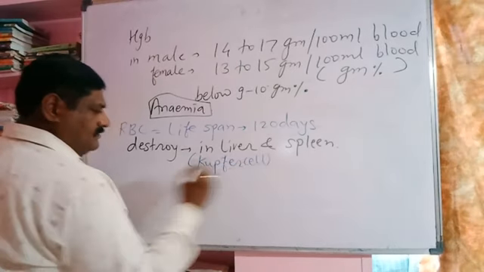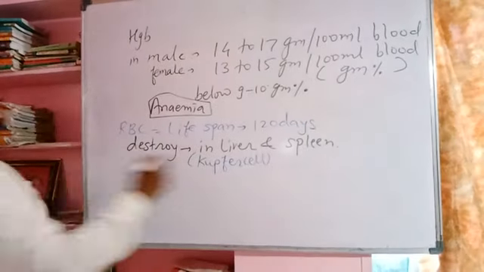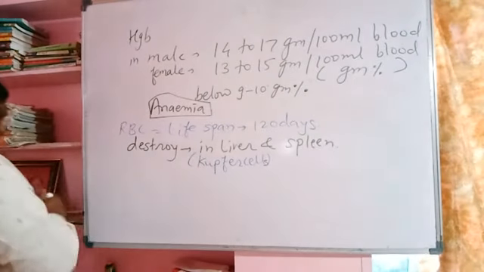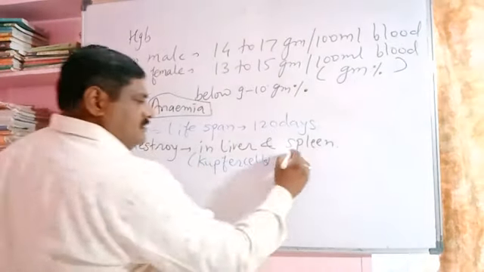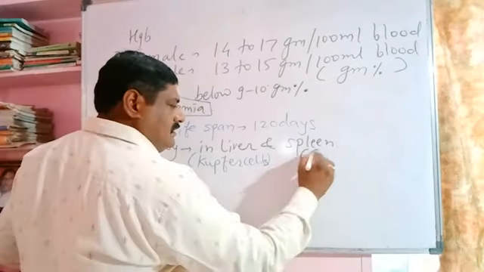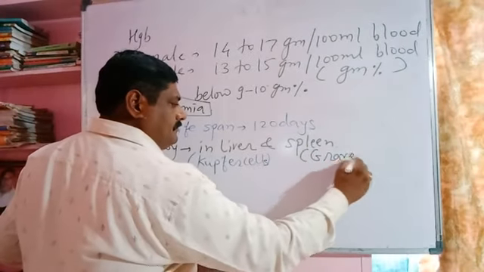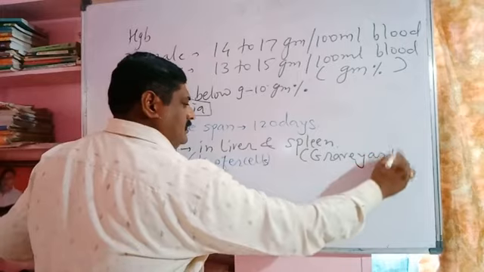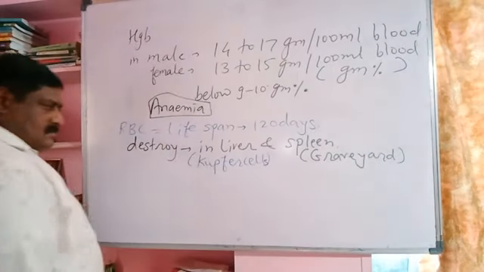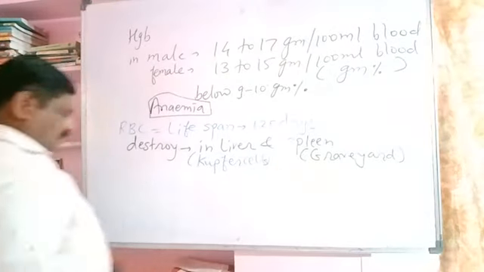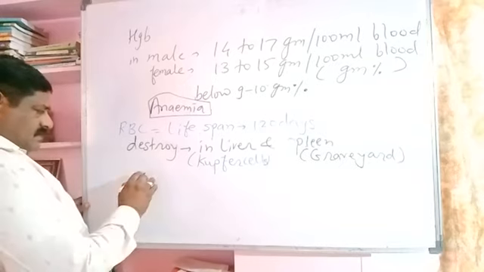In liver, the Kupffer cells are present that destroy the RBC. The spleen is commonly called graveyard of RBC. In spleen, the RBC are destroyed.